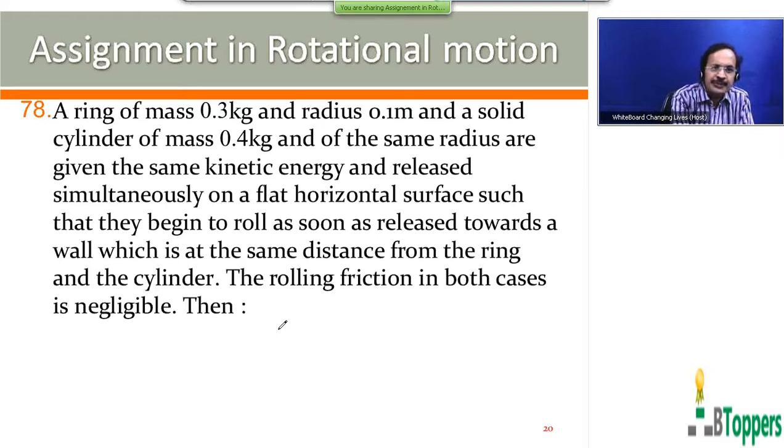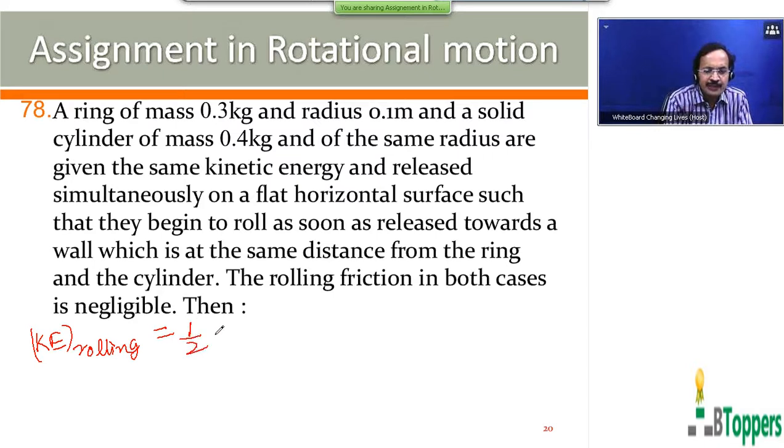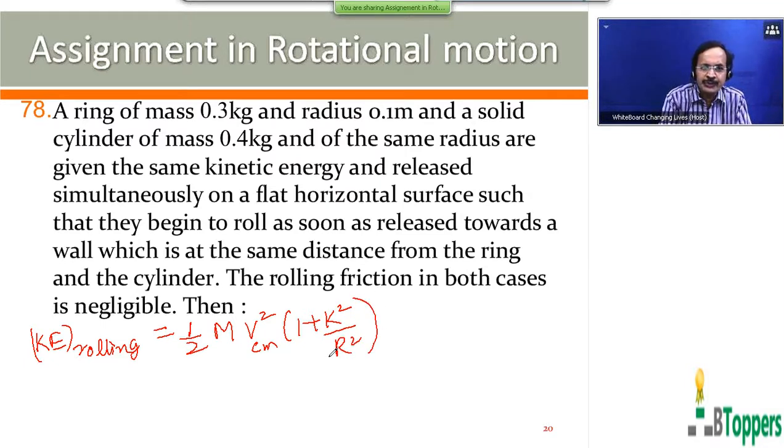As I discussed in the theory part, in rolling motion, the kinetic energy of a body of mass m and radius r, when the body rolls without slipping on a fixed surface, is given by half m v_cm square into 1 plus k square by r square, where k is the radius of gyration about the horizontal axis passing through the center of mass of the rolling body and parallel to the surface on which it rolls.